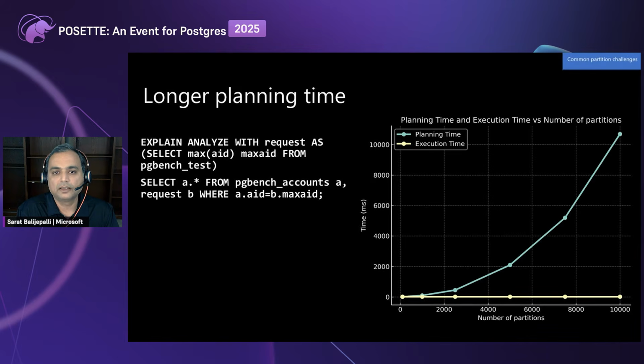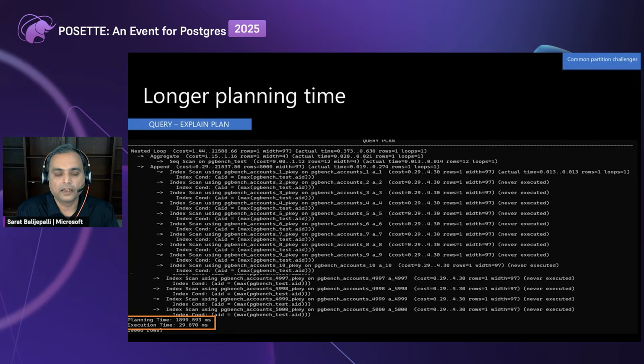So that is the problem that we have because of equivalence class and the lookups that take time for the optimizer to come up with the appropriate join strategies. So how the explain plan looks like, again, a nested loop is used. We see that never executed is there, so pruning is happening, and it only goes to that one particular partition where data is present.